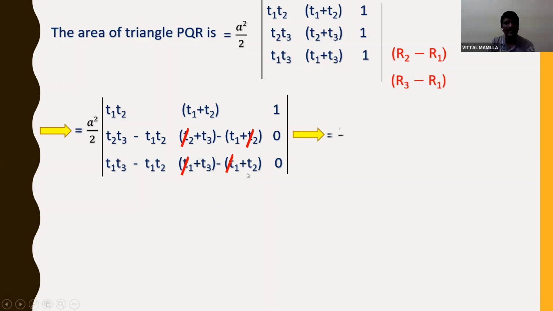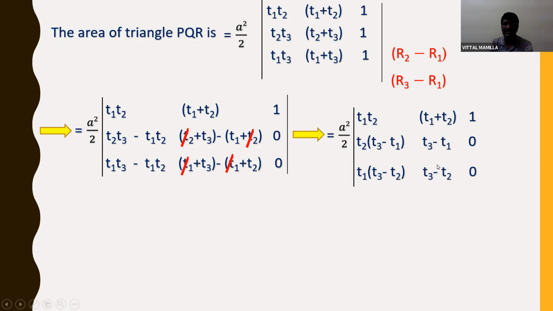The first row remains the same. In the second row, I can take T2 common. If I take T2 common, it is T3 minus T1, and from this T3 minus T1, 0. And also from the third row, I can take T1 common. If I take T1 common, T3 minus T2, and here also T3 minus T2, 0.